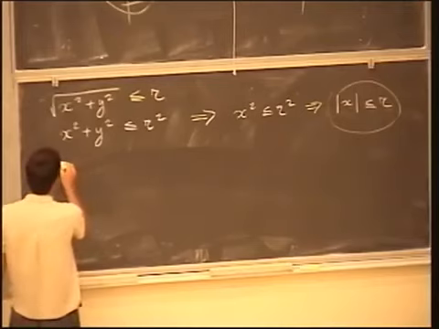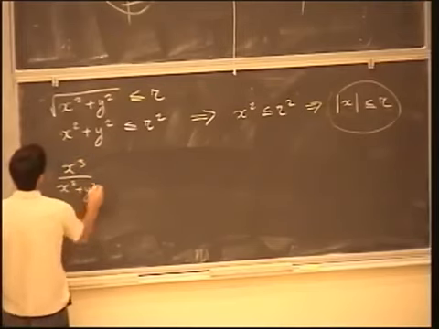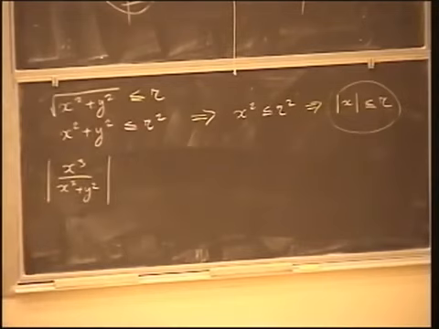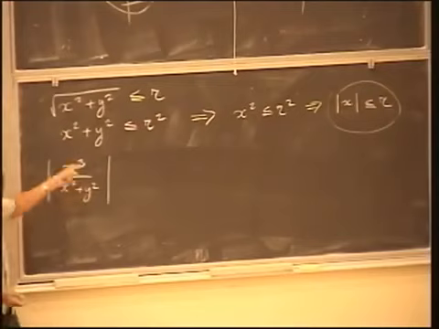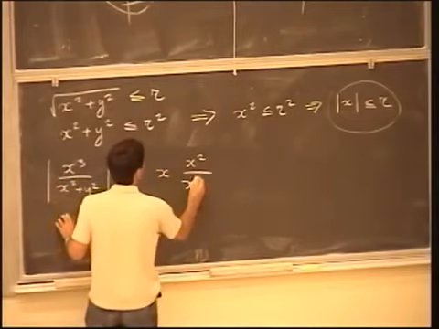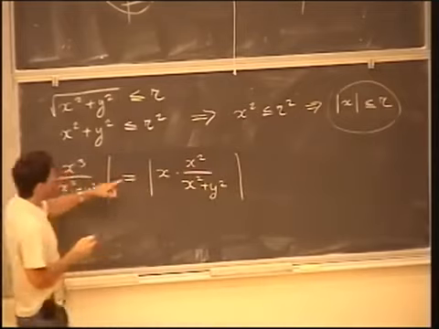is I would like to write the following. I would like to write x cubed divided by x squared plus y squared, and I want to measure the absolute value. What matters is the absolute value. When I say it's close to 0, it doesn't have to be positive or negative. It should be very close to 0 on either side. So that's why to estimate it's better to take the absolute value rather than just the value. And so now I want to write it as x times x squared divided by x squared plus y squared. I've done nothing. I just pulled one x out of this fraction.